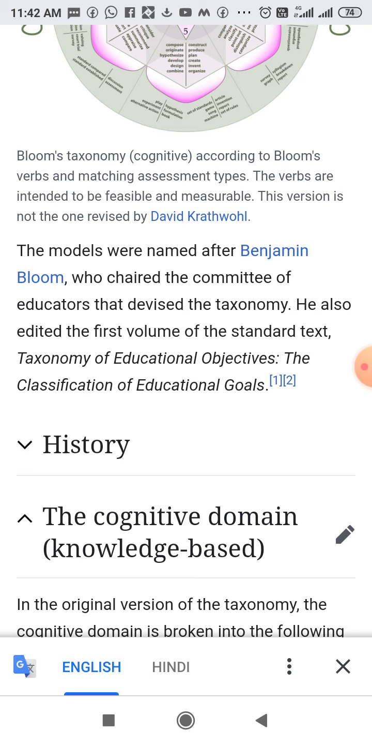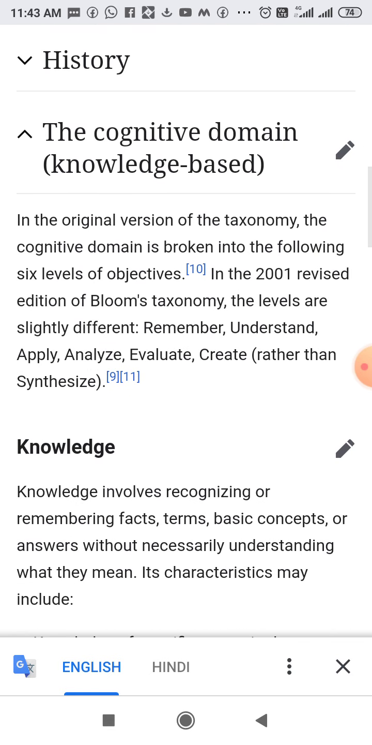So Benjamin Bloom, who chaired the committee of educators that devised the taxonomy, also edited the first volume of the standard taxonomy of educational objectives. There are three domains, so we classify in three domains. First is the cognitive domain, which is knowledge based. The original version of the taxonomy, the cognitive domain, is broken into the following 6 levels.